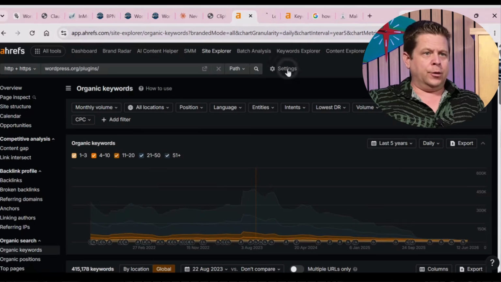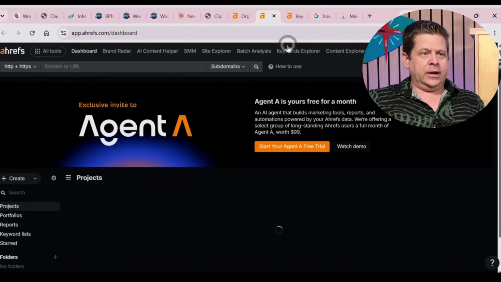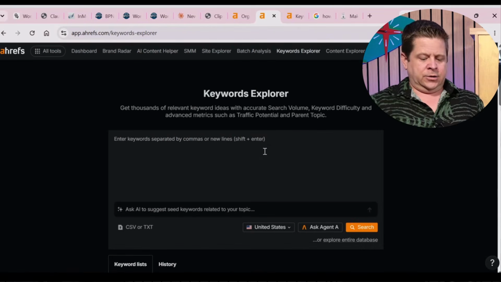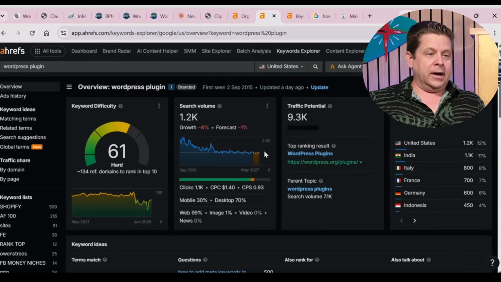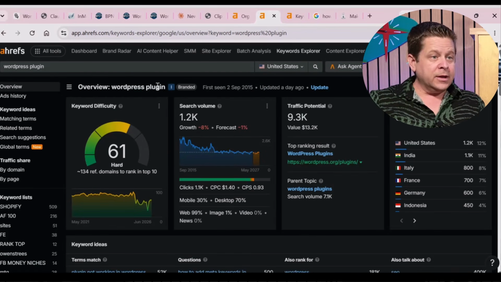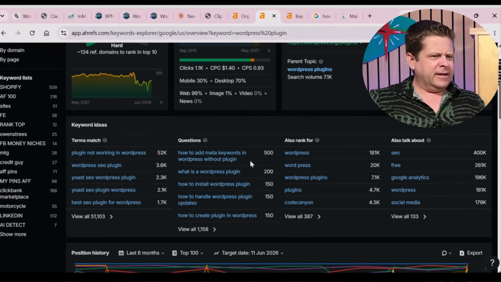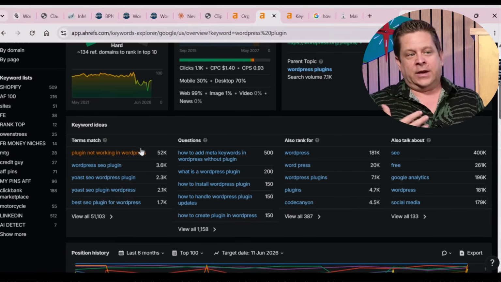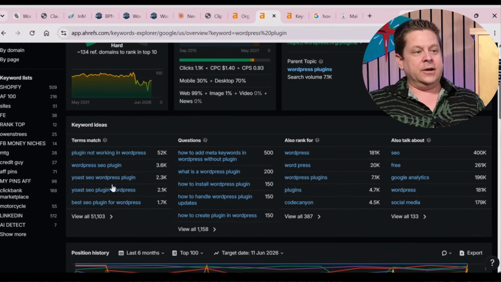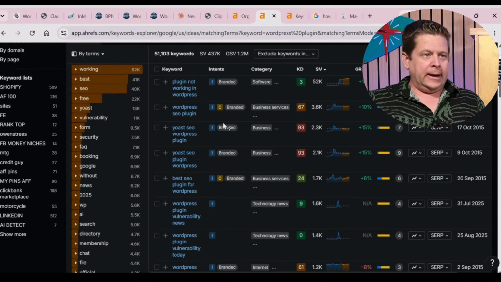Now, if we go through and we do this a little bit different, we can do keywords, and then I can do like WordPress plugin, and then I can even try like the word plugin. Did I spell that right? Yeah, we did, I think. So plugin not working in WordPress. Okay, well, there you go. You can even help people. You could have like a service where you use Claude Fable 5 to help them. Here's Yoast SEO, and you can kind of see what people would want.